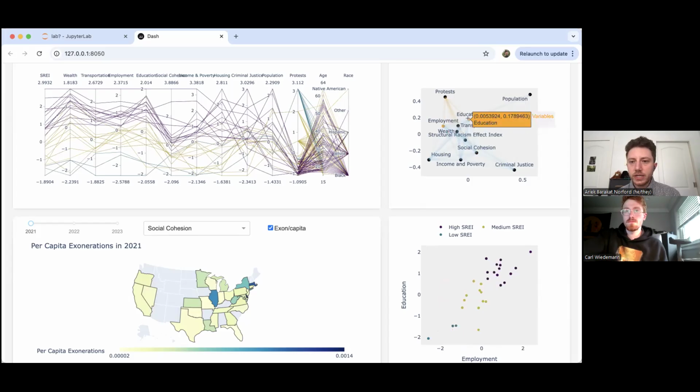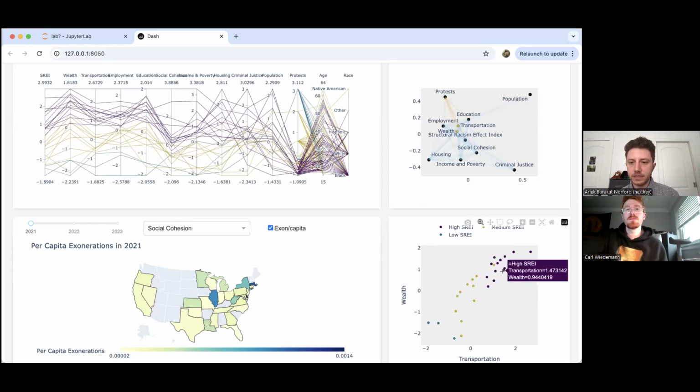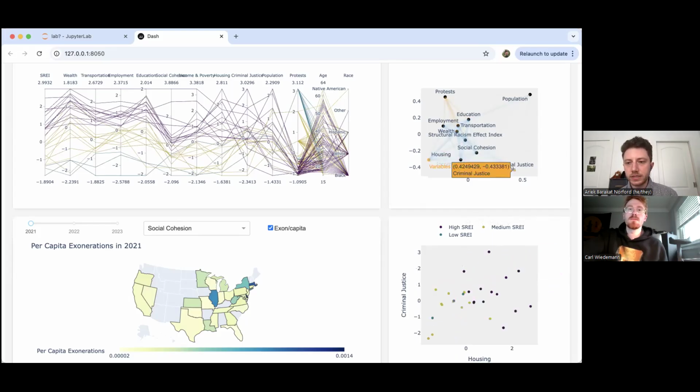Employment, education, transportation, and wealth are all very useful for distinguishing between the three types of states in this data set. Again, the data set is not all of the states. It's states in which there were exonerations. So we might see that all of the SREI variables led to these clear three clusters if all states were included. For housing and criminal justice, we really don't see this separation.